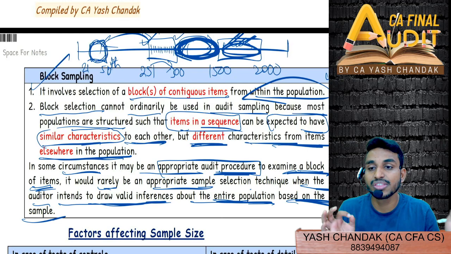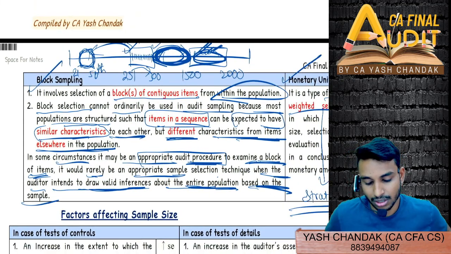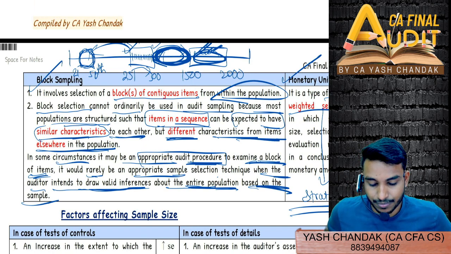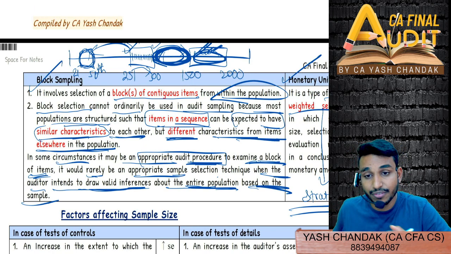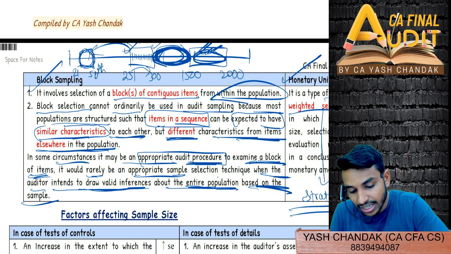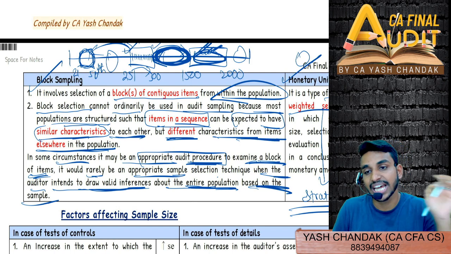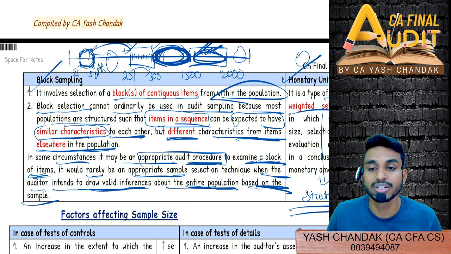So a block of contiguous items means we are selecting a block of sequential items, not scattered ones. The block will be selected and the sampling procedure will be applied on the entire block.